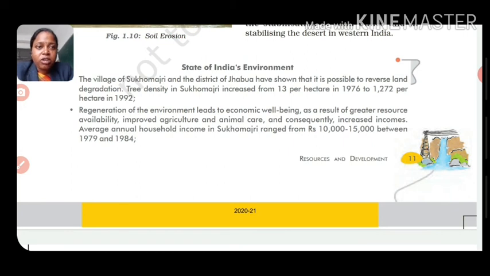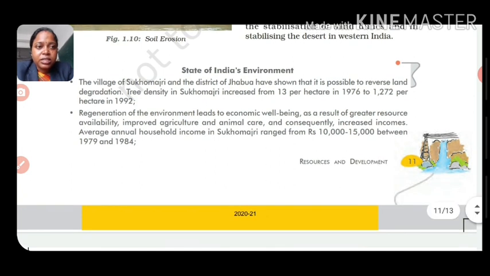It's in the district of Jhabua in the state of Madhya Pradesh. It's just general knowledge to know how they conserved against land degradation.